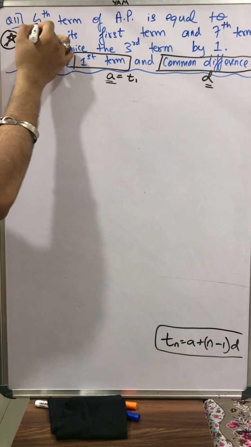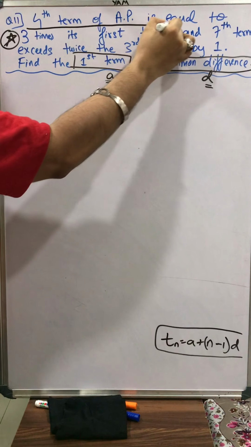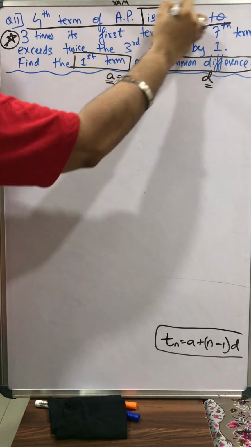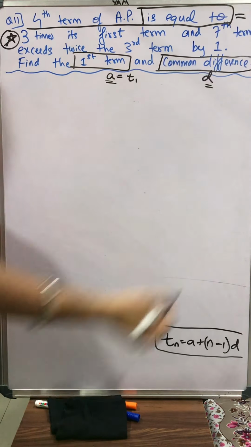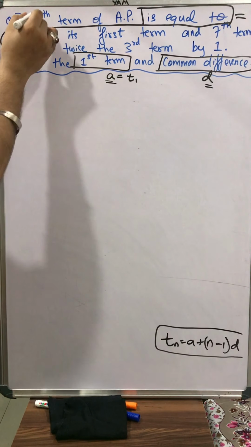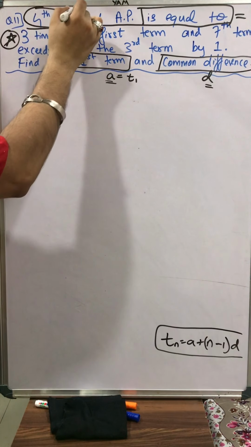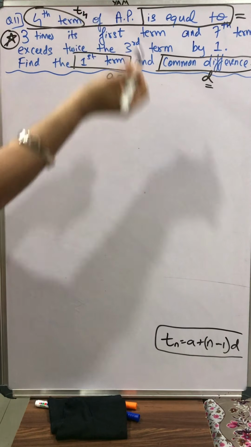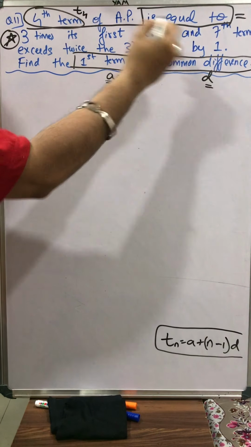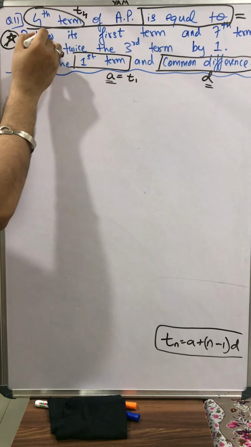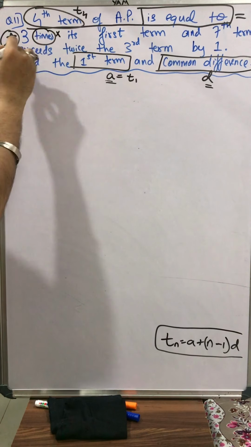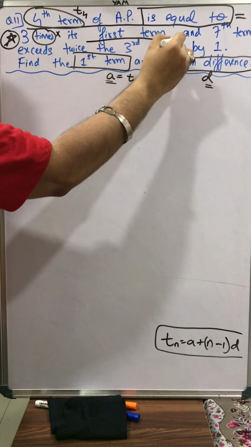Fourth term of an AP is equal to. Is equal to means equal to. How to write the fourth term? Fourth term means t subscript 4. Fourth term of AP is equal to 3 times, means multiply, 3 times its first term.